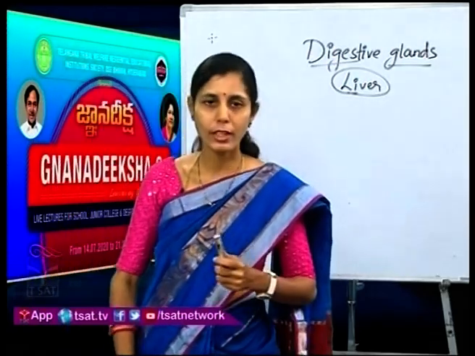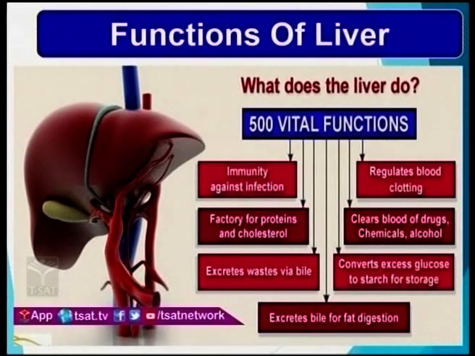First, just take a look at the slide, children. These are the different vital functions we will be learning in this session. It protects immunity against infections. It is a factory for proteins and cholesterol, that is, it produces the proteins and cholesterol. It excretes waste from our body with the help of the bile. It regulates blood clotting.